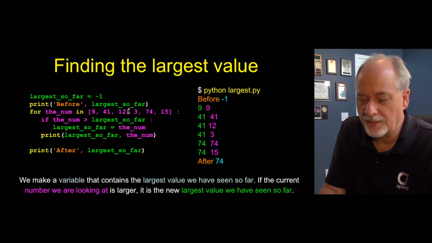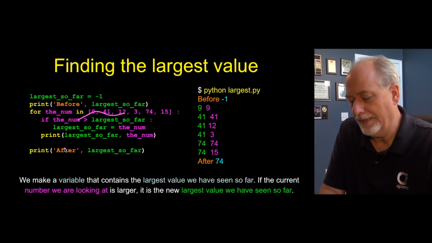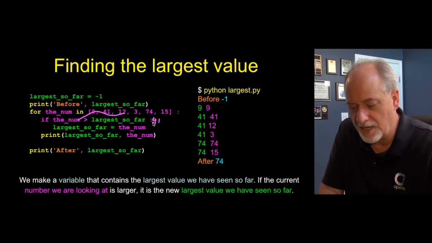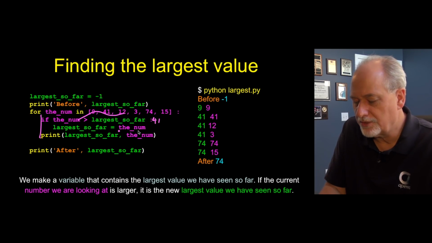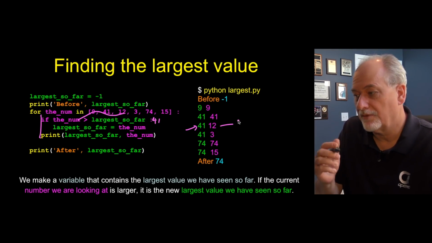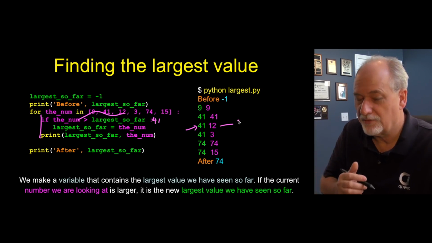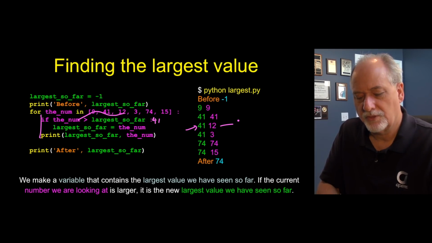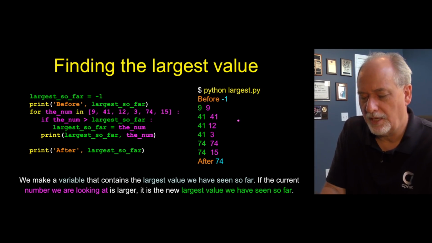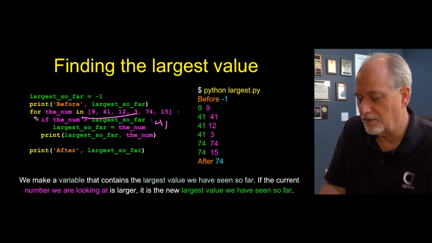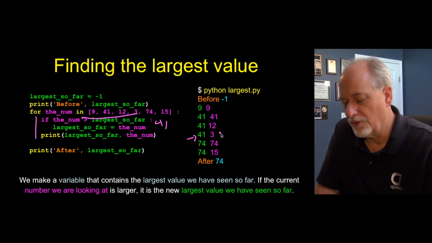Now we're going to run the loop again with 12, and you get the idea, I hope. Is 12 greater than 41, which is the largest we've seen so far? And the answer is no, it is not, so we skip. So the largest so far stays 41 even though we saw 12, meaning we're sort of ratcheting up, but we never ratchet back down. So we run it again with 3, and we skip this, and then the largest so far is 41 even though we just saw 3.